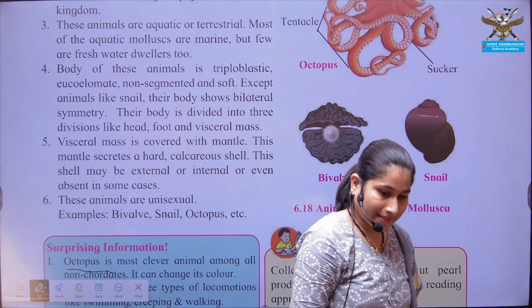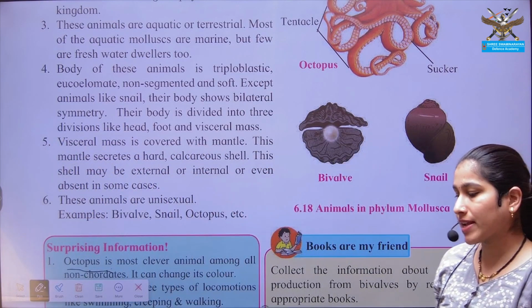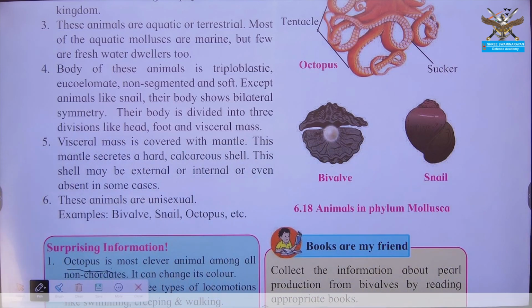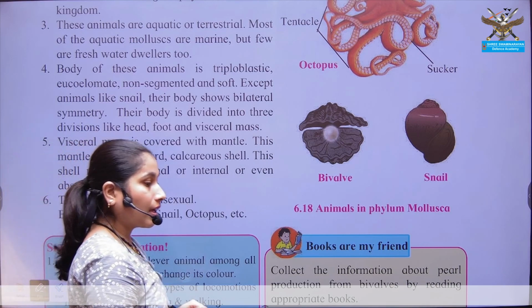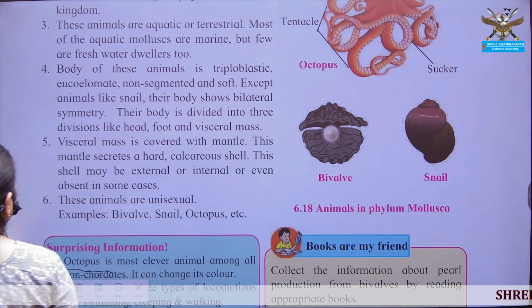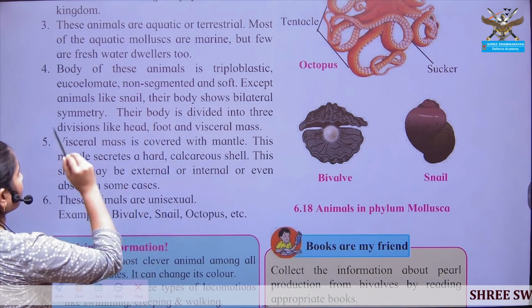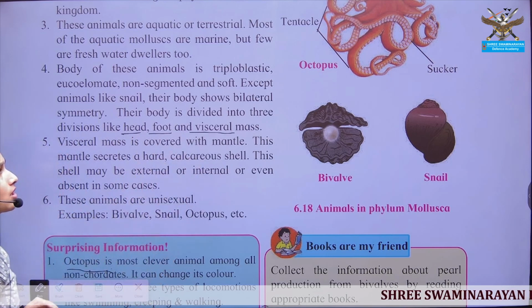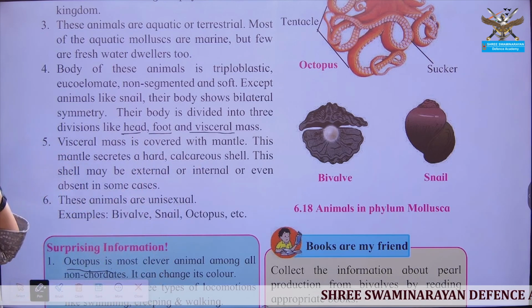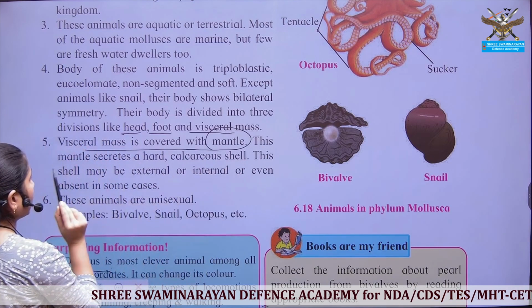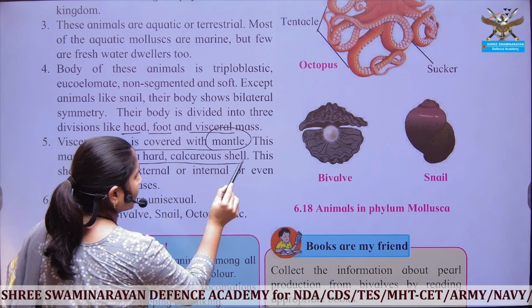Mostly these organisms are soft-bodied, but there is one exception: snails. Snails have a calcareous protective shell around themselves, and the body is divided into a dorsal head, a ventral foot and a visceral mass. The visceral mass is covered with mantle, and the mantle secretes a hard calcareous shell.